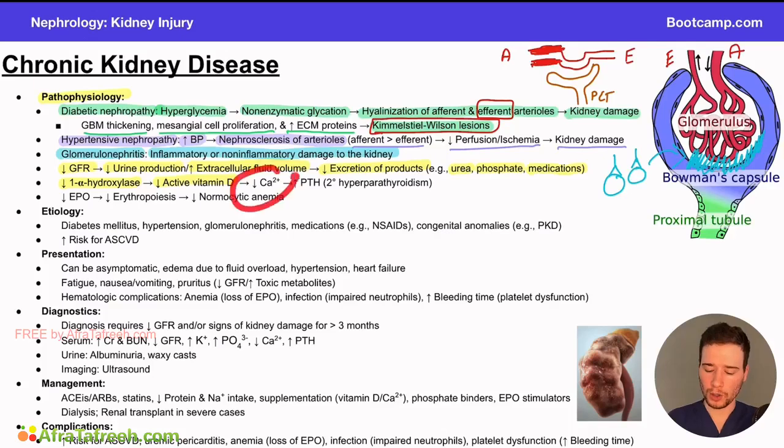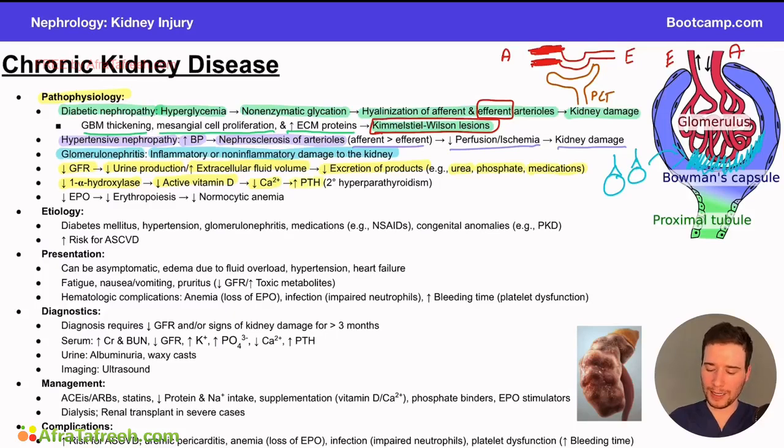That's right. We're also going to see a decrease in our calcium levels as well. And now, to continue our understanding of the physiology, what's the body going to do when it senses a decreased calcium level? Well, remember, we have two primary hormones for balancing our calcium. We have calcitonin and PTH.